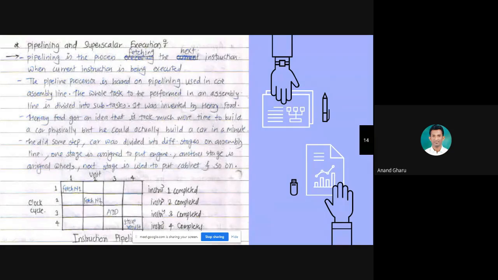I'll give you an example. Add n1, n2. Before executing the add instruction, the processor has to fetch the values of n1 and n2. Without the values of n1 and n2, addition is not performed. So this is simple pipelining. And yesterday we saw superscalar pipelining and pipelining. In pipelining, it performs overlapping operation between the instructions, and there can be a dependency.